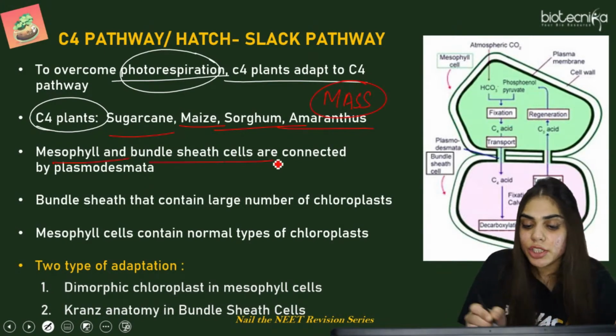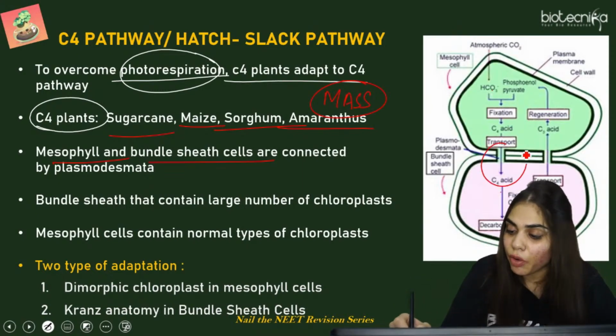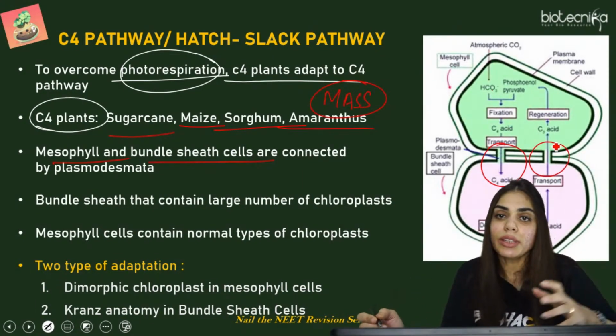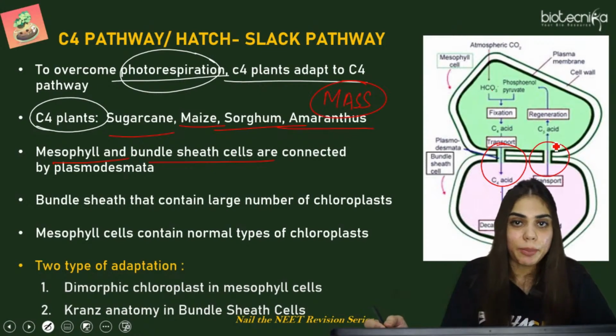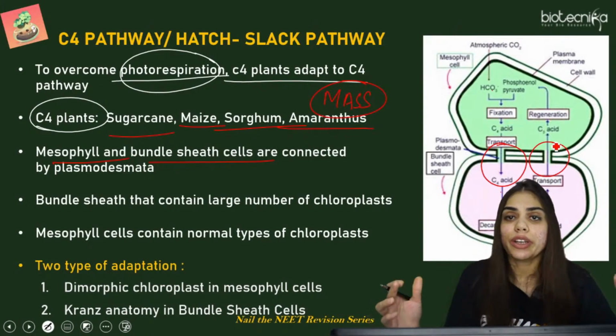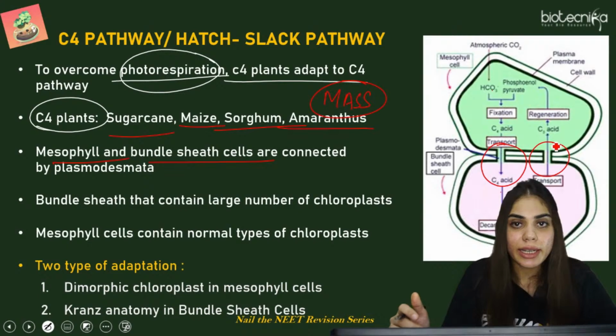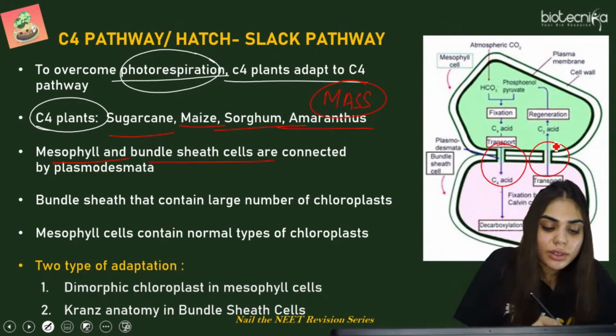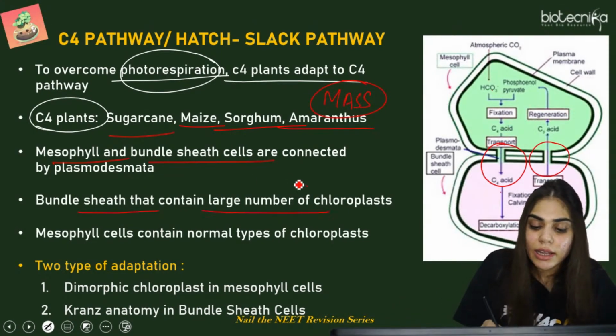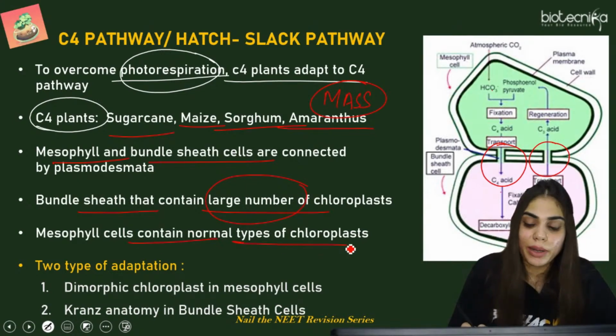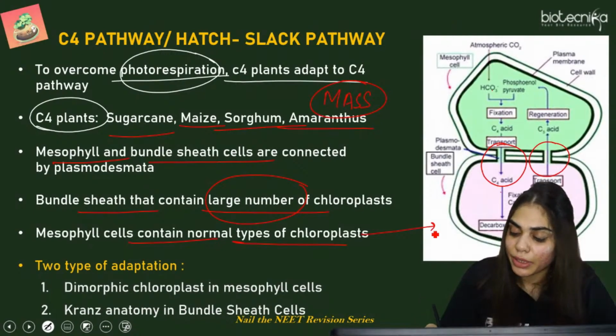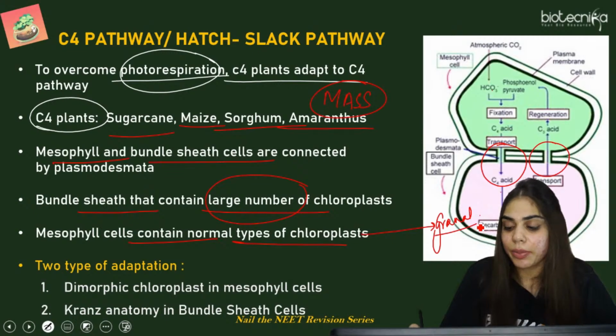Mesophyll cells and bundle sheath cells are connected with the help of plasmodesmata. So how is this transport taking place? It is taking place with the help of plasmodesmata, which is a connection between the mesophyll as well as the bundle sheath cells. The bundle sheath cell contains a large number of chloroplasts. Mesophyll cells contain normal types of chloroplasts, and in this type of chloroplast, mesophyll cells, it has more grana. So granule chloroplasts are present because it has less stroma, because of the absence of rubisco enzyme.